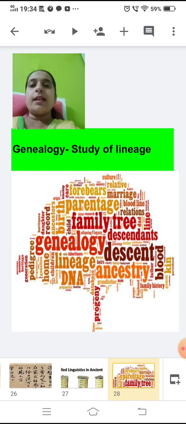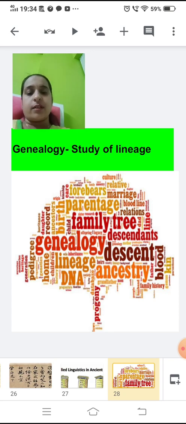Now what is that? Basically it is about the genetic structure. For example, suppose in an excavation any skeletons are found. These skeletons, and which civilization they belong to, all such things are studied. So these are the various disciplines which are helpful for conducting historical research.